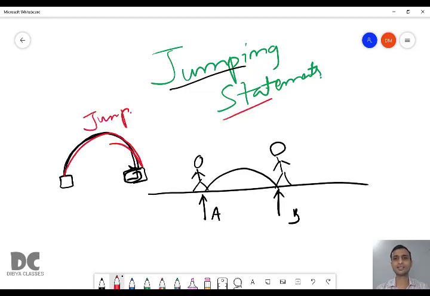So in Java there are some statements which are used to jump from one location to another location. So what will jump in Java? That you will get to know when we do some programs related to these jumping statements.